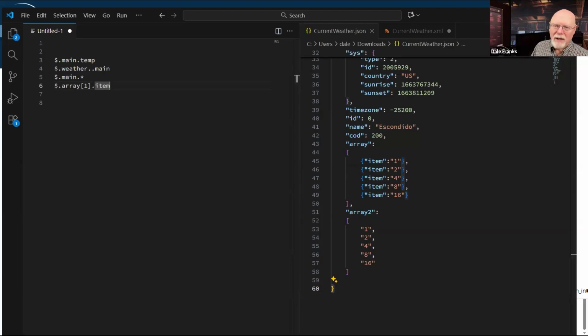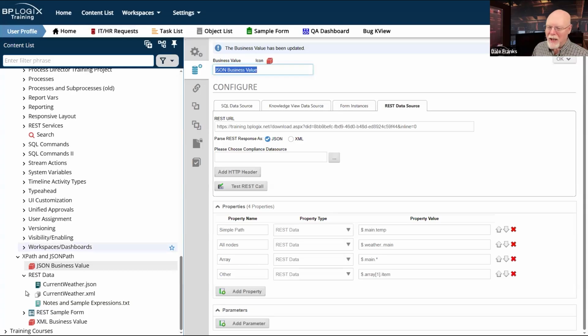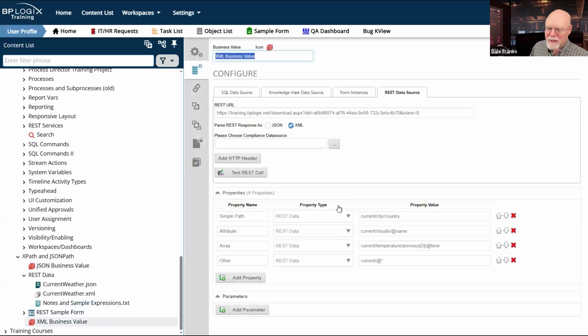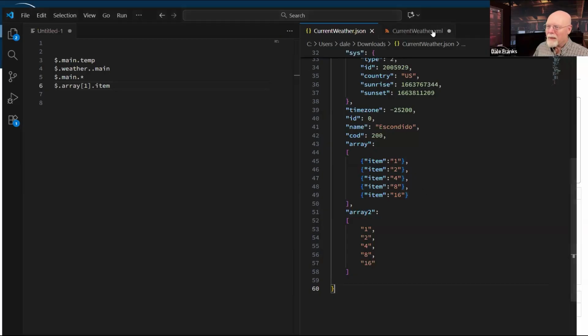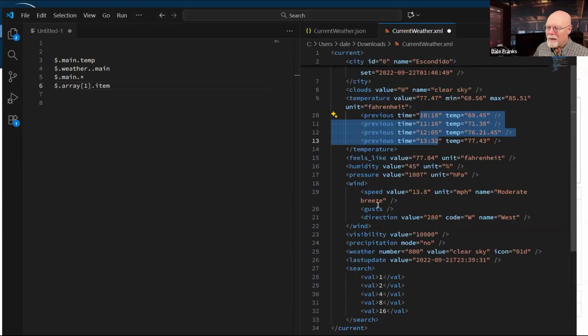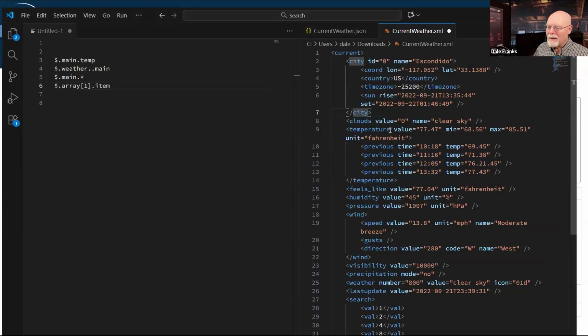We can actually look and see what we did. We don't have to guess. We can go back to the XML business value. It was current /temperature /previous 3. So if we go back and look at our XML, current /temperature, and then previous 3.